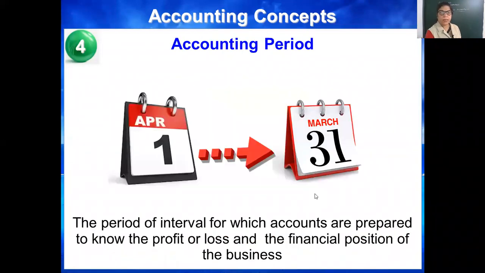Okay, the next accounting period, I explained you yesterday. Financial year or fiscal year is from 1st April to 31st March in India. And this is for the point of view of income tax also. The accounting period should be also clear.